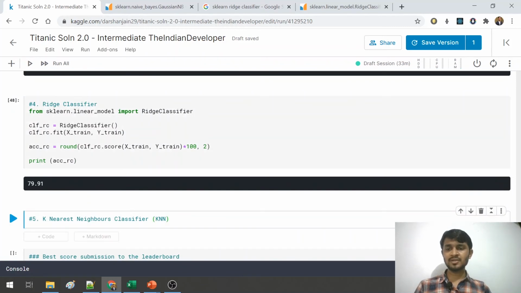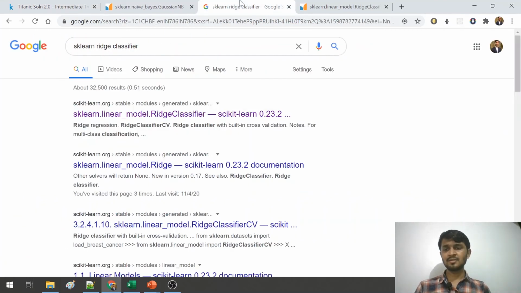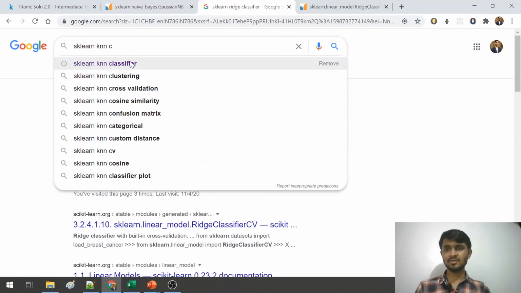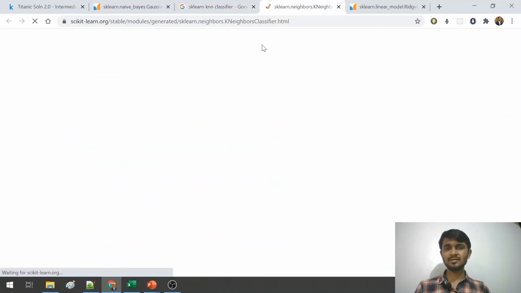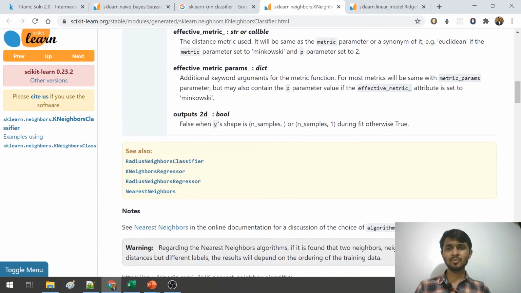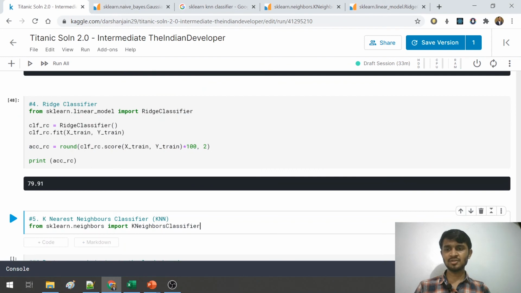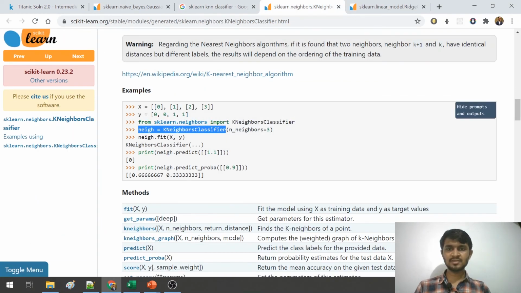And also let us try this by the same procedure for KNN, that is k nearest neighbor classifier. So similarly, you have to go to the first link, go to the sklearn documentation, go to the bottom and copy the code that is given in the example section, and you have to check for the exact same code.